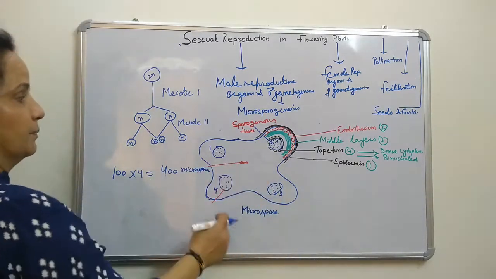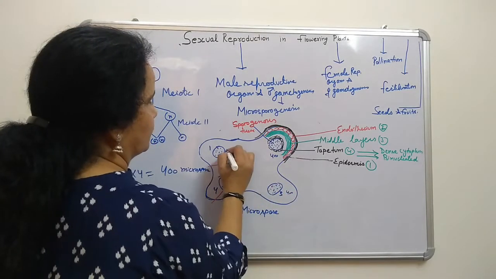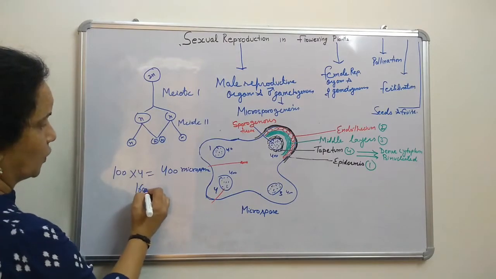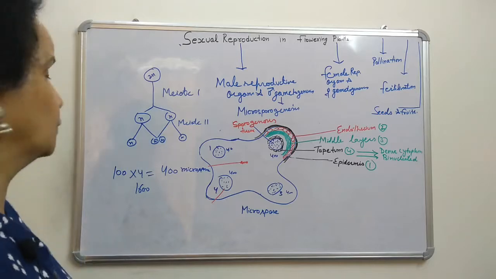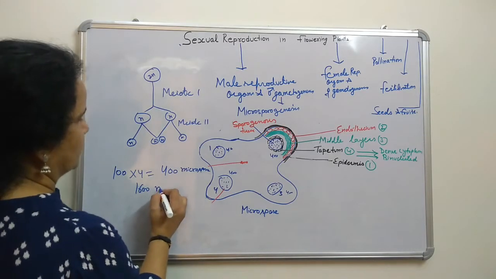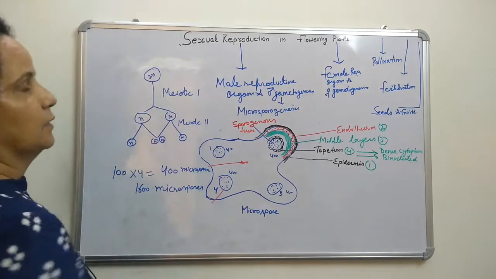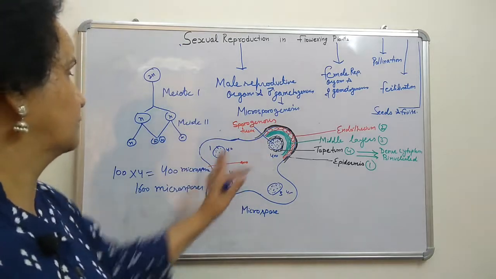We know there are 4 microsporangia, so 400 here, 400 here, 400 here, 400 here. How many? 1600. So if 100 cells are there in the sporogenous tissue, we get 1600 microspores after one meiotic division. Only one meiotic division, and each cell gives 4.